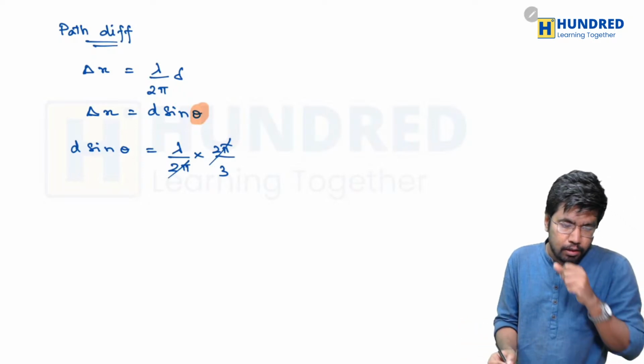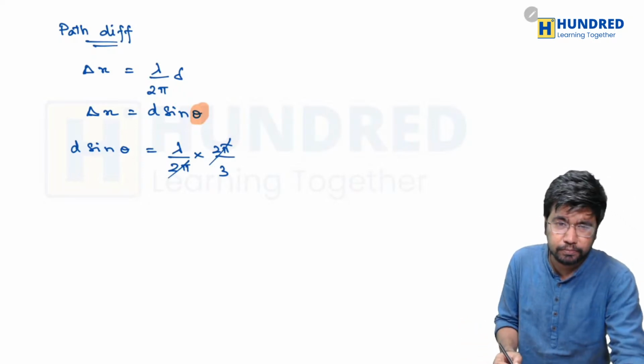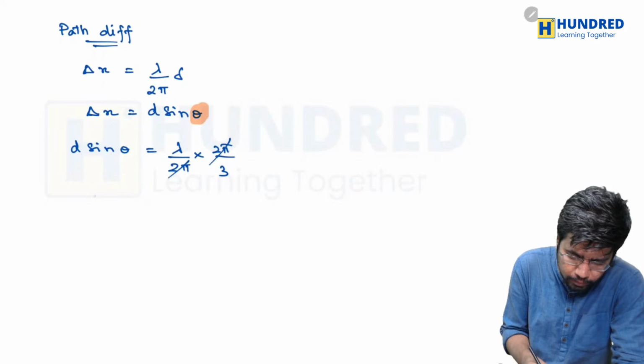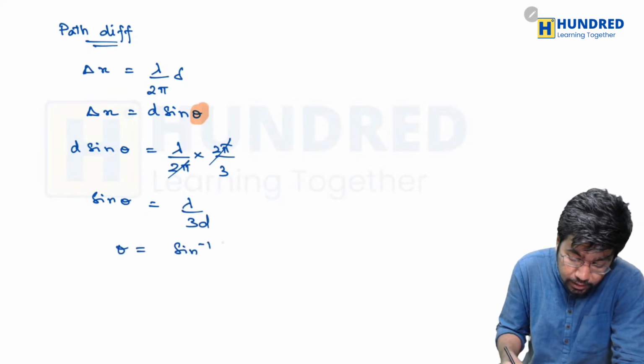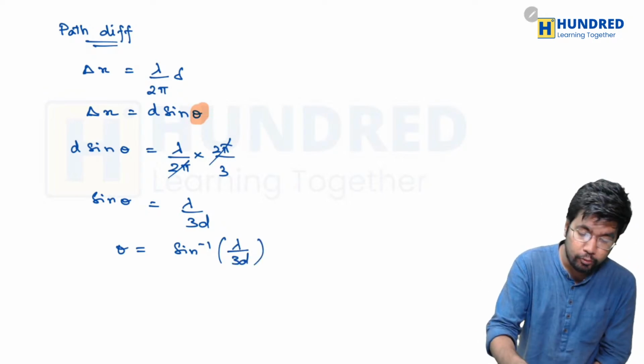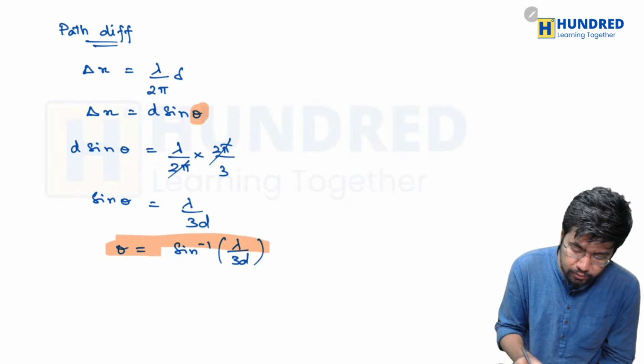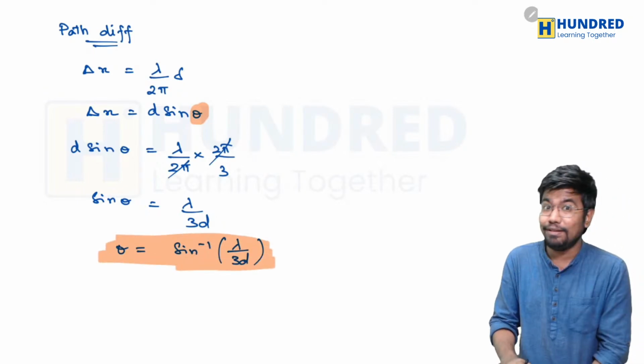So sine theta is equal to lambda divided by 3d, and theta is equal to sine inverse of lambda divided by 3d. So that is the final answer, and we just have to check the options whether it is there.